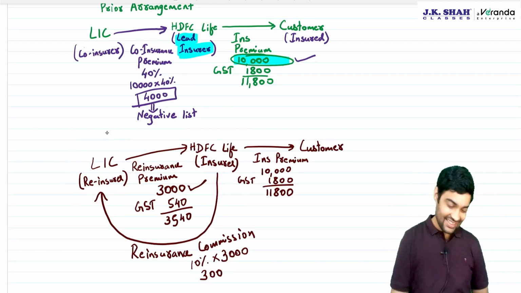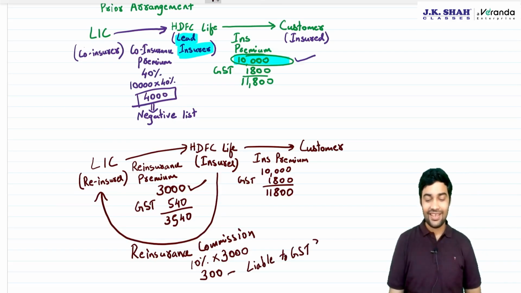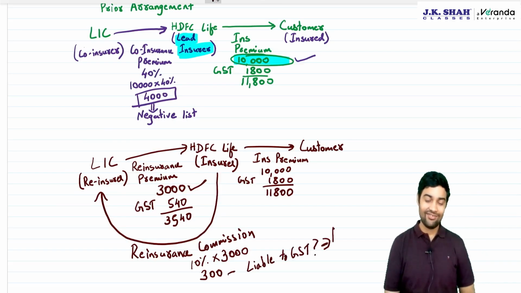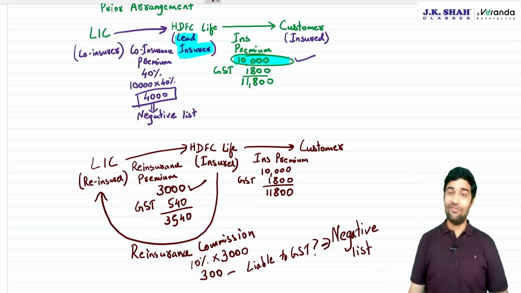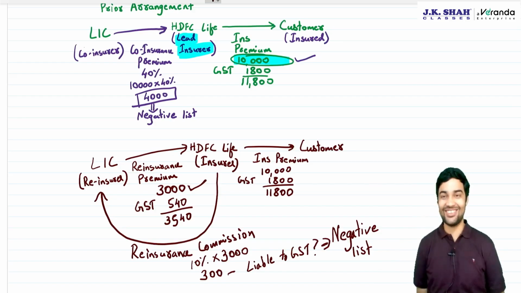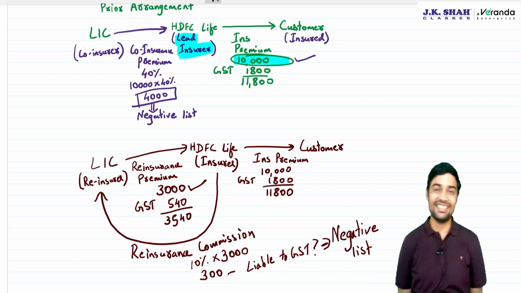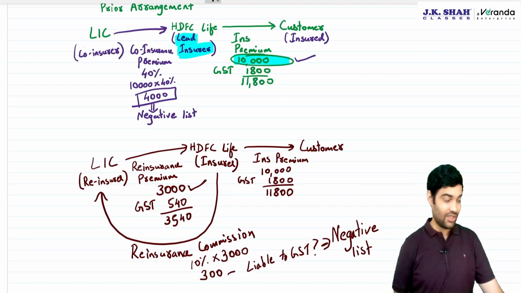Now the question was whether this reinsurance commission is liable to GST. The government said we will cover this in the negative list, because the entire industry was not paying tax on this and a lot of notices were received. One of the biggest reinsurers is LIC. LIC also had received notice on this. Finally, the government provided reinsurance commission with the negative list. People, listen to it very carefully.